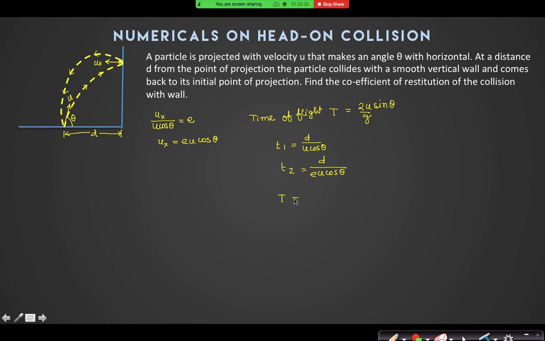So what is capital T? Is it T1 plus T2 only? Yes, sir. So put the value, you'll find your answer. 2u sine theta by g is equal to d by u cos theta plus d by eu cos theta.